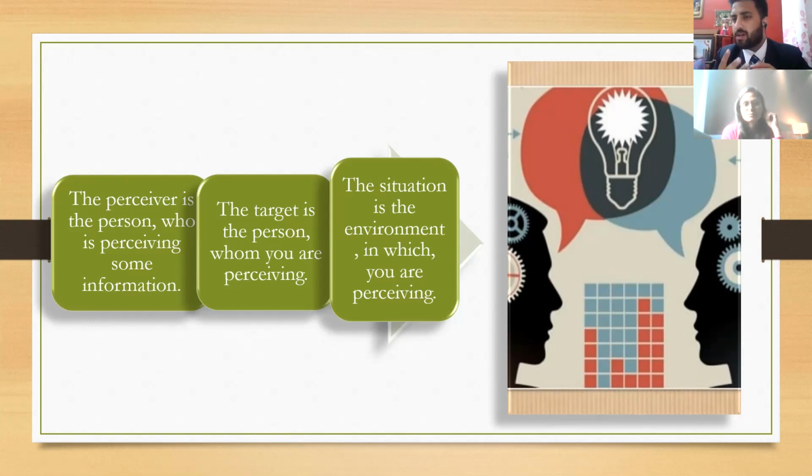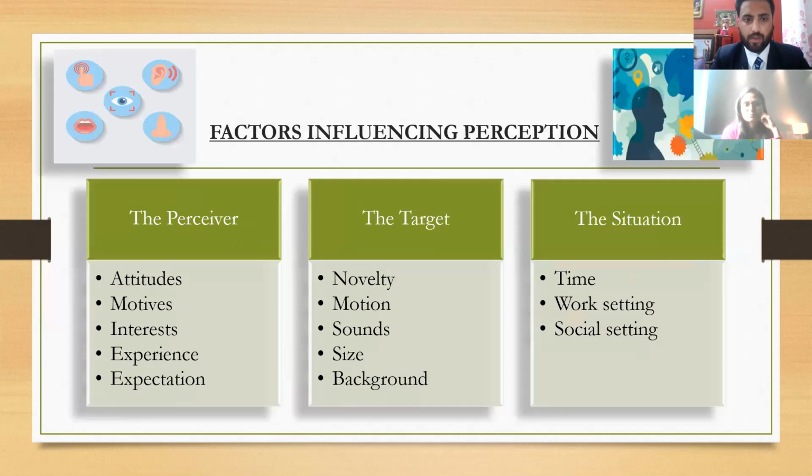And the situation, the third important part of the factors that influence perception. While I'm perceiving that person playing football, I'll see what the situation is behind me. Is there any crowd? Is the ground empty with no people? Is there any rain? Is there sunlight? All these constitute a situation. It will depend upon the situation, the environment in which I will be perceiving. So these are basically the factors. Now I'll go back to the slides.